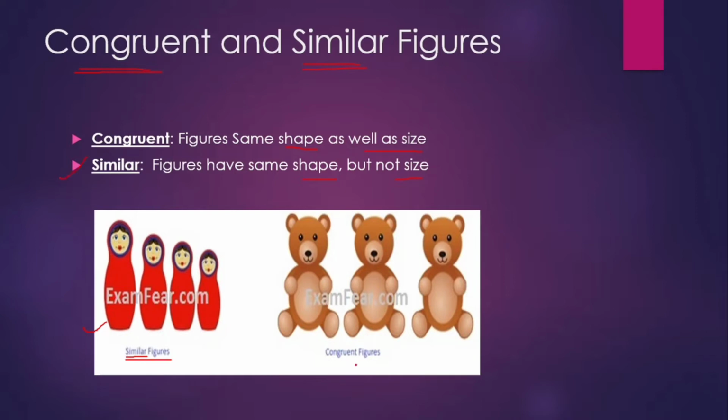But in the second case of this brown teddy bear, you can see these three teddy bears have the same shape as well as the same size. That means these three teddy bears are congruent to each other because they have same shape as well as size. But here the orange dolls are not congruent, but they are similar because they have the same shape but not the same size. I hope you get the difference between congruent and similar figures, right? That's why we cannot use similar for triangles. Instead we use congruency for triangles, right?